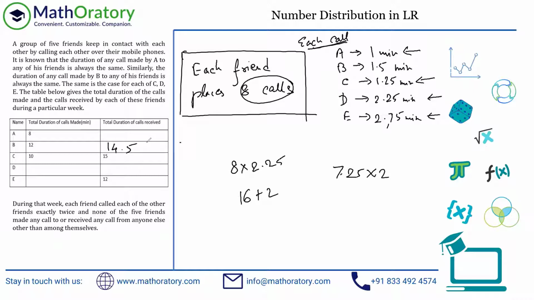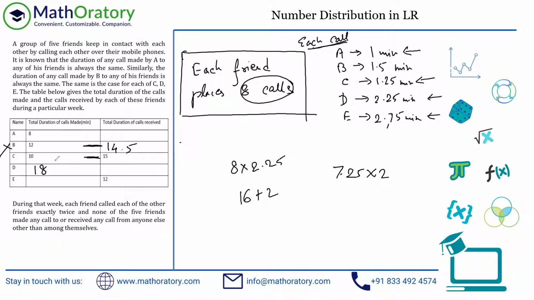Now check this out at this point. This difference is 2.5, and C you already know that is a difference of 5, right? So B is definitely not having the highest difference, right? Also, D is making a total of 2.25 into 8. So that is this part we already calculated for the previous question. So that is 18. And what are the calls received by D?